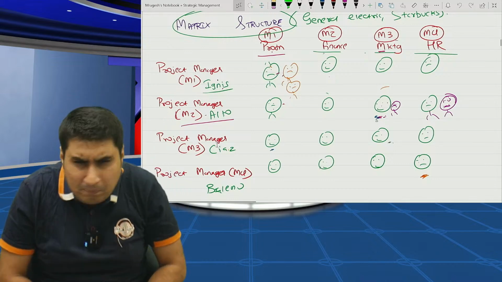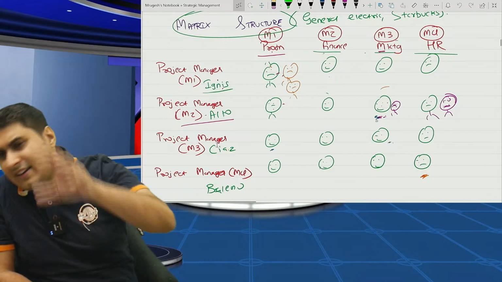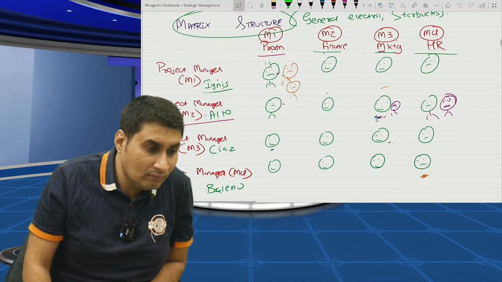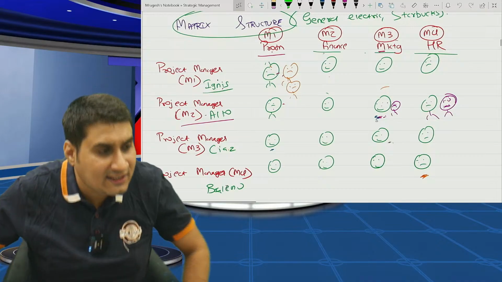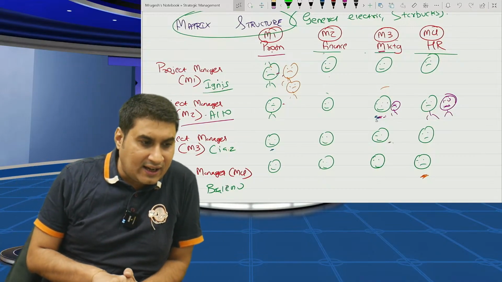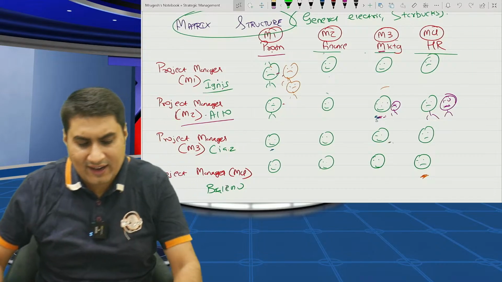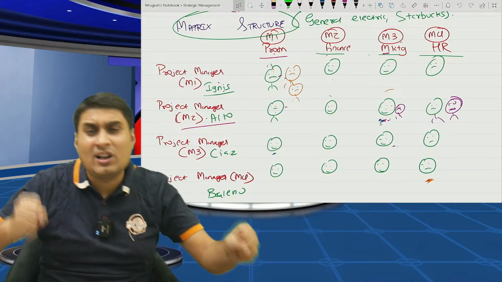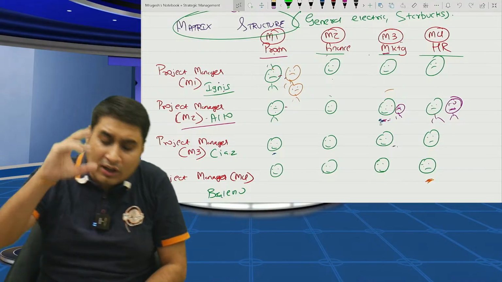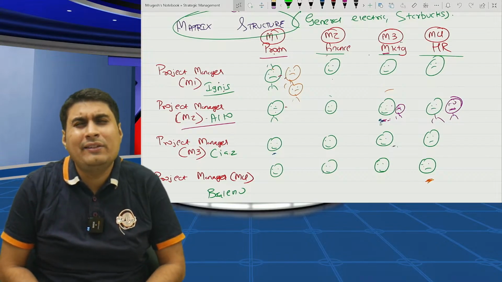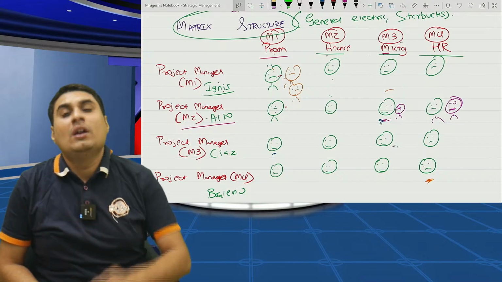Let's take the example of Maruti. So here we have production, finance, marketing, HR heads, and also car-wise heads. Car-wise: Ignis is a car, Alto is a car, Ciaz is a car. One last time I want to tell you, matrix. When you feel neither functional nor divisional is good for you, then comes matrix. In matrix, what is the division? That was in divisional also. What is the difference? Your big difference.